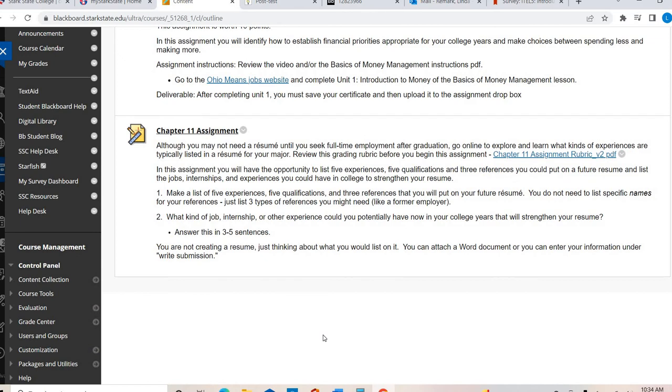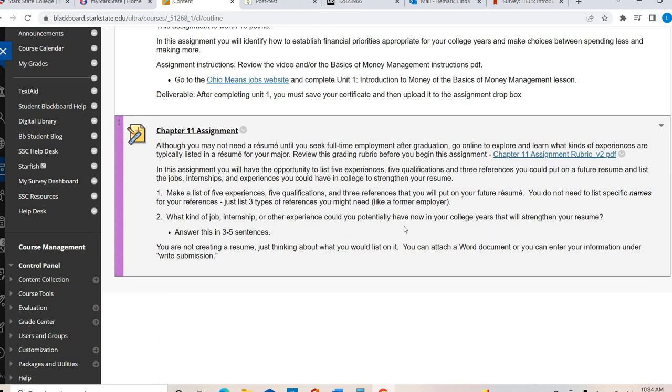If you do not have a resume already, just answer those 2 questions straightforwardly. If you have a resume, feel free to upload it and then just address anything that's not on it. Maybe you don't have your references on there, which, in some formats, you shouldn't. That's something separate. So in the submission box, you're going to say, I would have these 3 people act as references for me. Or maybe there's something you're currently not planning or don't have on your resume that would strengthen it.